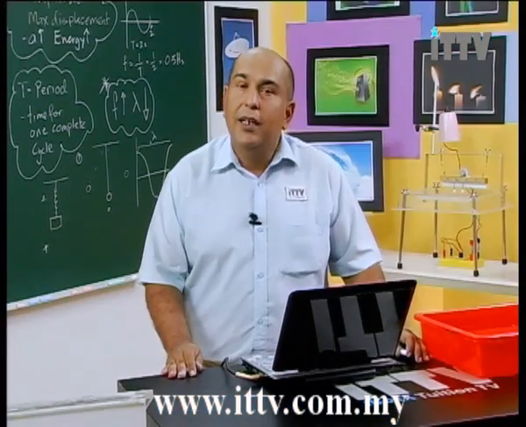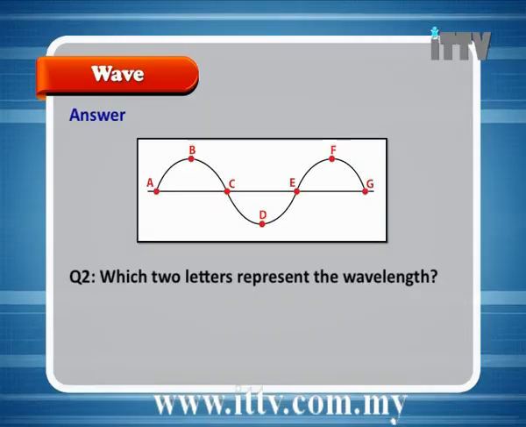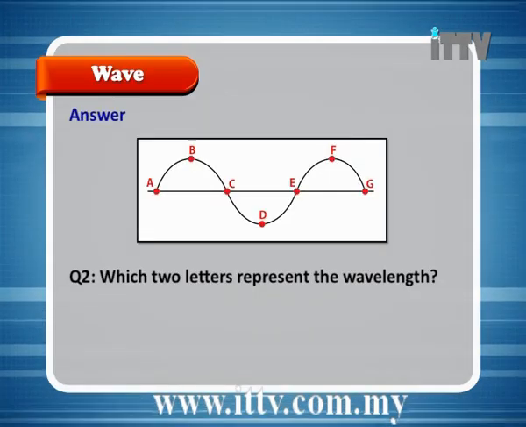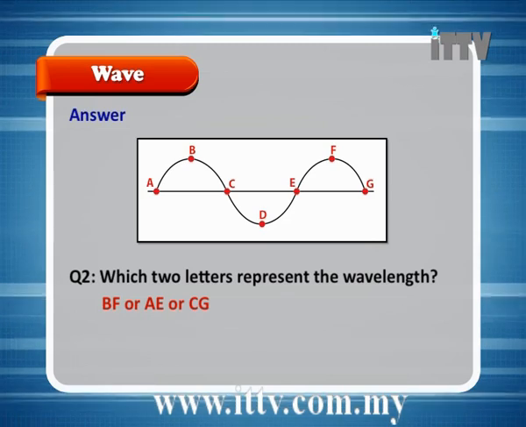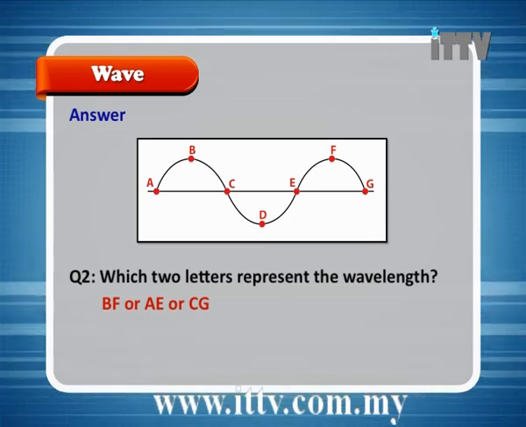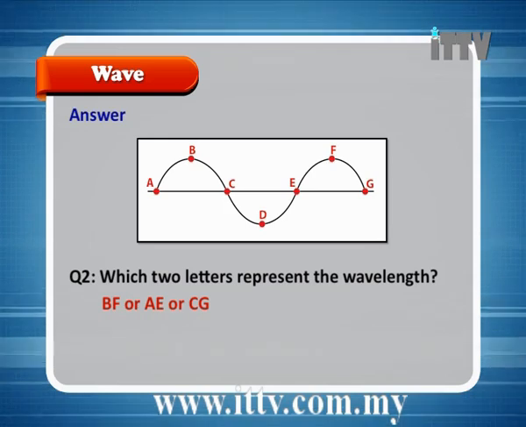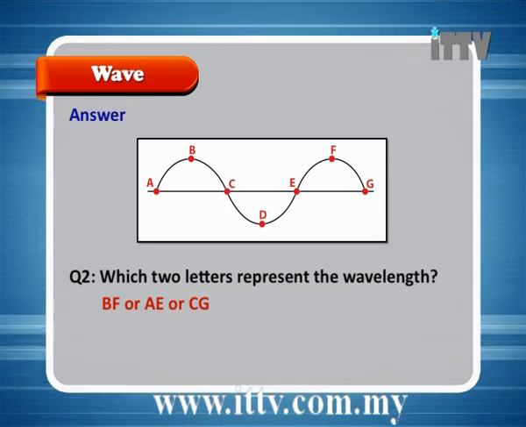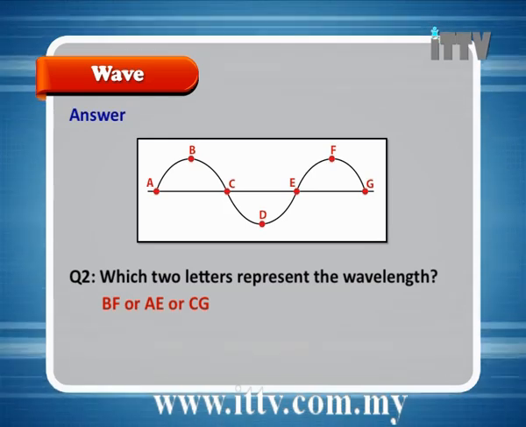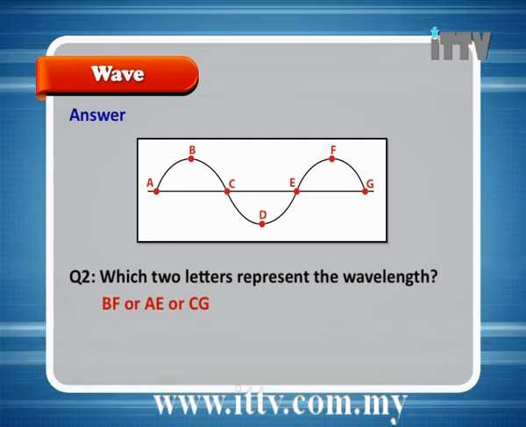Have you done it? Let's have a look at the answer. The answer is, we have three possibilities. From B to F, which is crest to crest. From A to E, which is from point of origin to the next point of origin. Or from C to G, which is from the half cycle point to the next half cycle point.